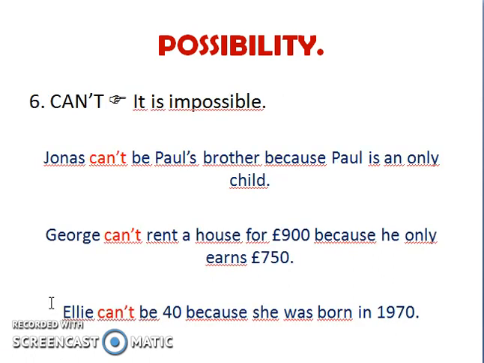And we use can't to express that something is impossible. "Jonas can't be Paul's brother because Paul is an only child." Or "George can't rent a house for £900 because he only earns £50." "Ellie can't be 40 because she was born in 1970."